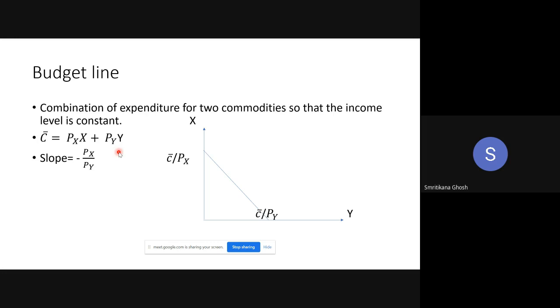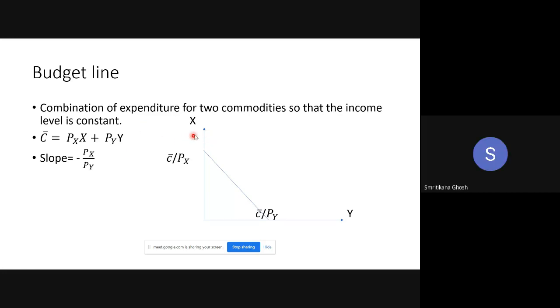If there is no scope of savings or investment, no option of savings or borrowing, then whatever my income is, I have to spend it. So C bar is my total income, and Px into X plus Py into Y is my total expenditure. That is why that equality holds, because by assumption there is no scope of savings or borrowing. It means all the income is spent. Right, exactly, all the income is spent.